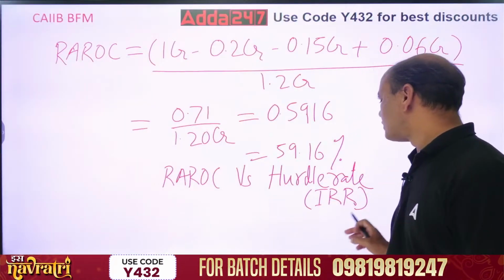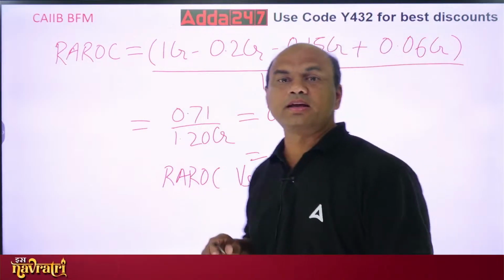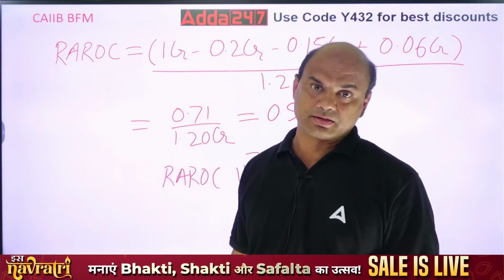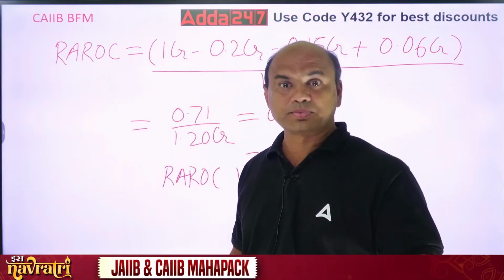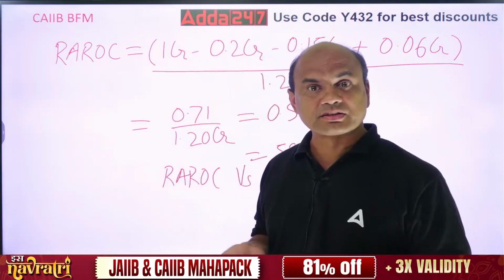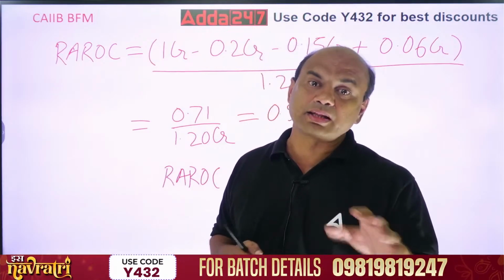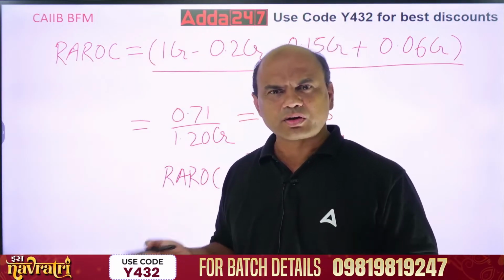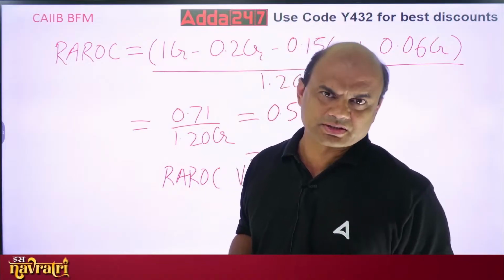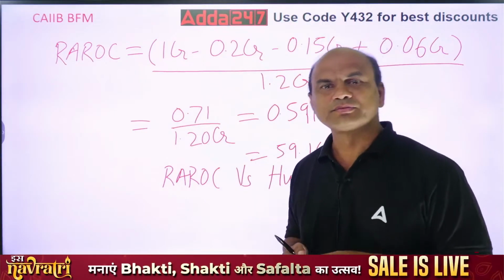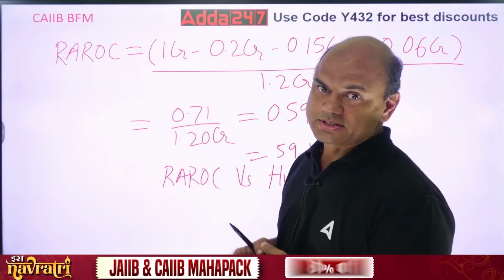Your IRR should always be higher than the interest which you pay to the bank, your interest cost plus your regular expenses. IRR should always be greater than these two. Then only you are in profit. Otherwise, why are you doing the business? Simple logic, isn't it? So that was it for today's session.